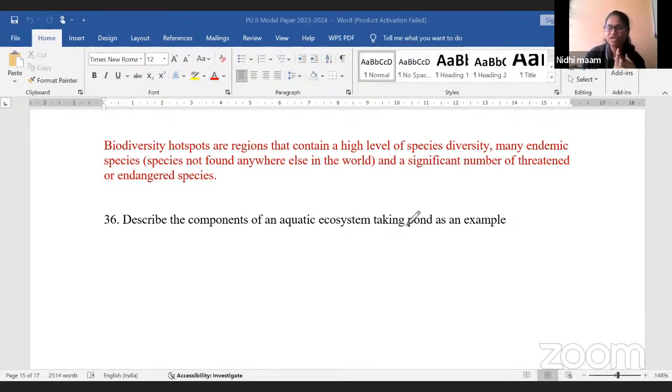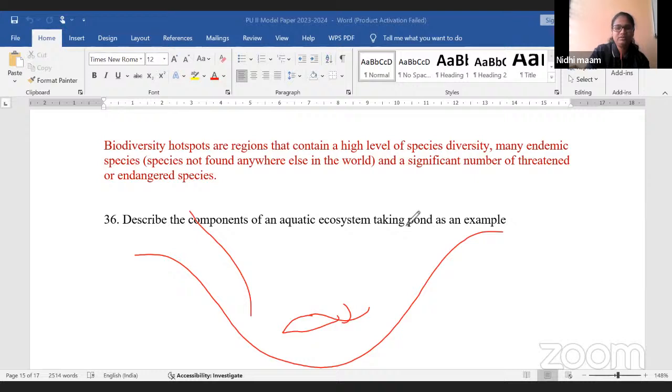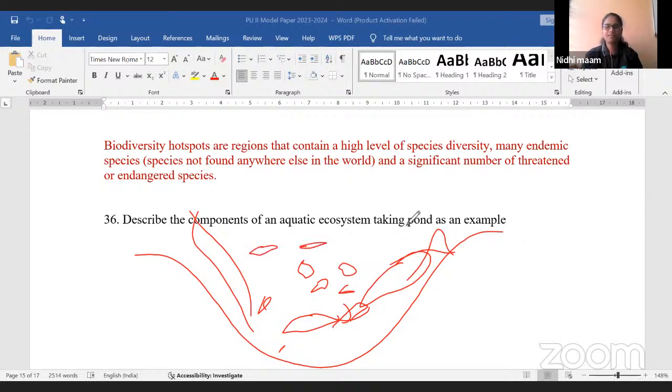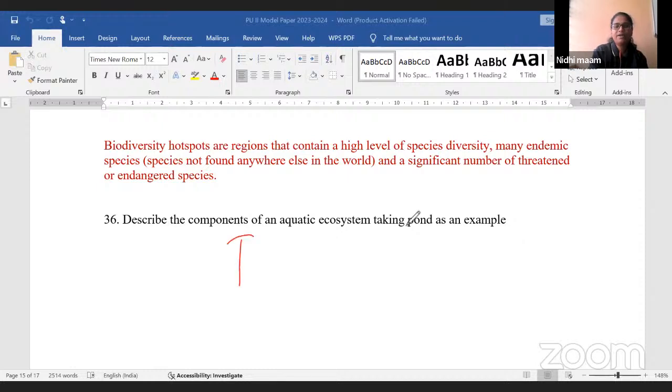It will be having biotic factors. It will be having abiotic factors. So, how you can write: the first representation I can show. You can draw the pond like this, and you can draw the fishes. You can draw the plants, algae. You can draw the zooplanktons, small organisms. You can draw the big fishes like this. Any other, you can draw small insects. Like this you can draw and represent it, or write that pond ecosystem is a freshwater ecosystem.